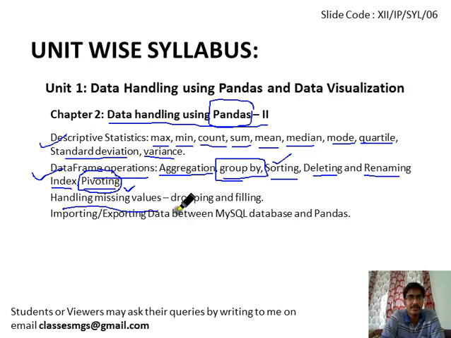Handling missing values also carries 1 to 2 marks, which generally come from this topic. Dropping means deleting specific data from the data frame, like when a certain column or cell has a NaN value or nil value. If you want to delete the particular column or row that has the nil or NaN value, then we can use the dropna function, we will discuss it. And filling: if you want to fill columns or rows which have NaN values with some default value in a data frame, then you can use the fillna method, but we will discuss it whenever we come to this topic.